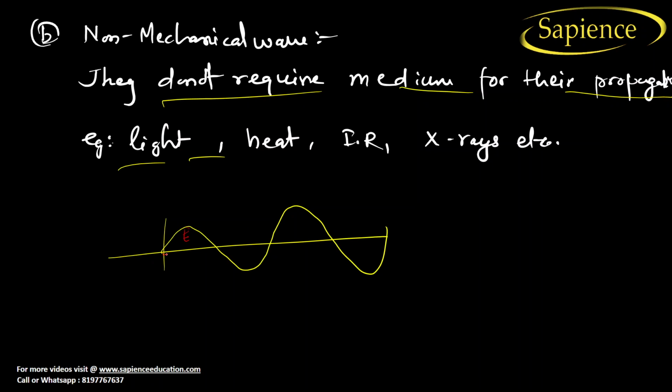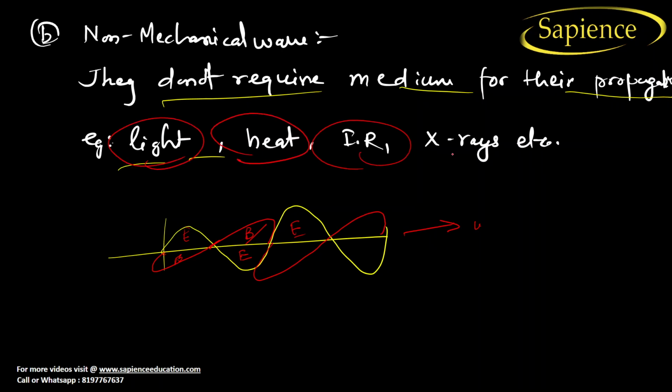Let us consider this is an electric field, so it will create a magnetic field B here. After that, this magnetic field will create an electric field, and this electric field will again create a magnetic field. In this way, the wave will move without taking any help. Examples are light wave, heat wave, infrared, x-rays; all do not require any medium for propagation. So this is known as a non-mechanical wave.